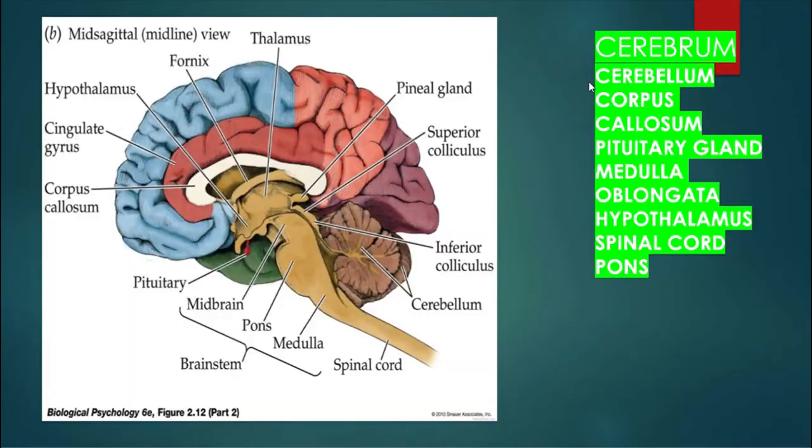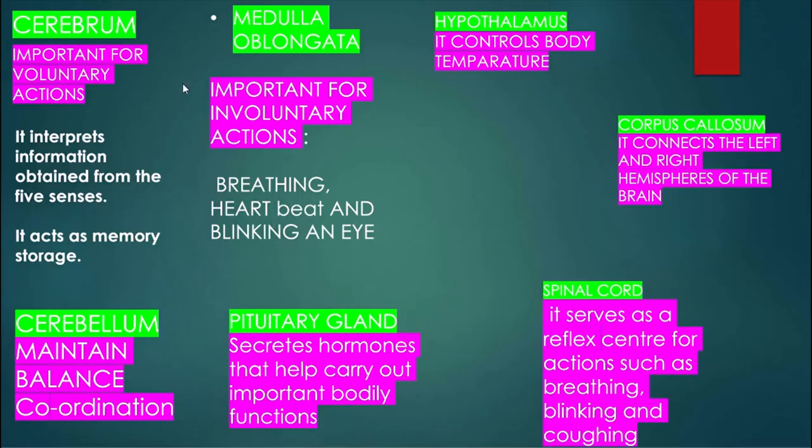The important parts on the brain that you can possibly find on a question paper are cerebrum, cerebellum, corpus callosum, pituitary gland, medulla oblongata, hypothalamus, spinal cord, and pons. Now the function of the cerebrum is that it's important for voluntary actions, and it interprets information obtained from the five senses. Five senses, we're talking about sight, hearing, smell, taste, and touch. It also acts as a memory storage.